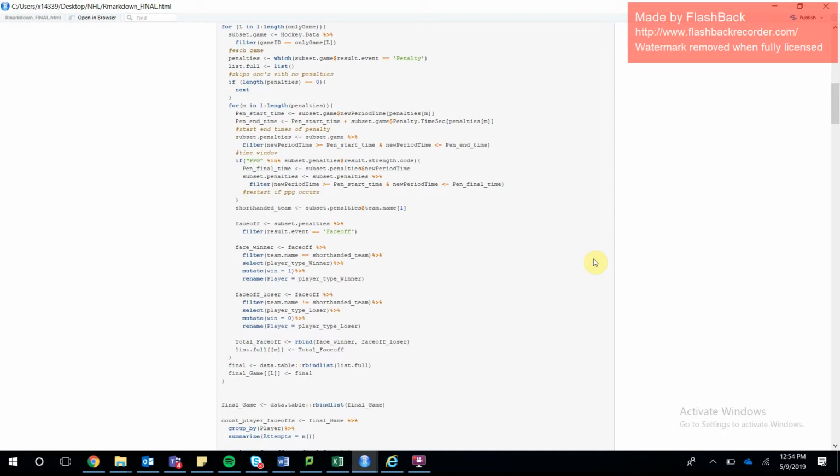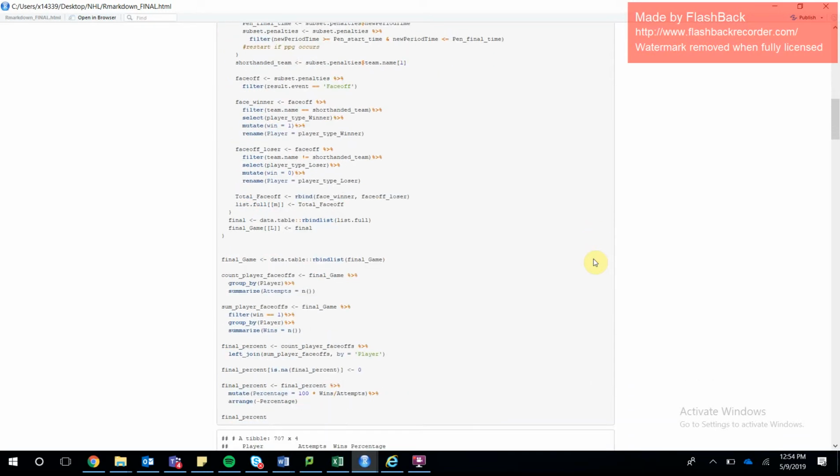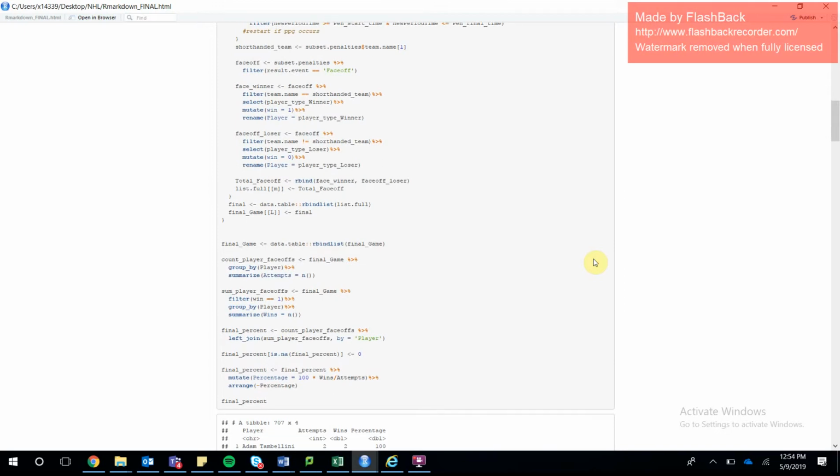If they're a winner, it's going to give them a 1. If they lost, then you give them a 0. And then, if there is a power play goal or a power play move within that time increment of the penalty, then the penalty is removed. So it's going to start from that power play goal and erase everything below it, and this keeps shortening itself until it finds a face-off within that specific penalty time frame. And then after that, it's going to output our final game.